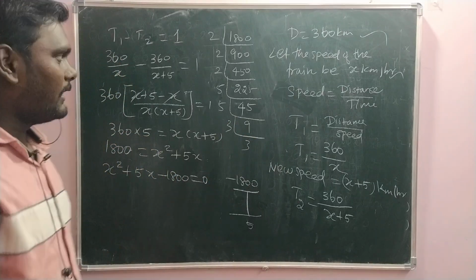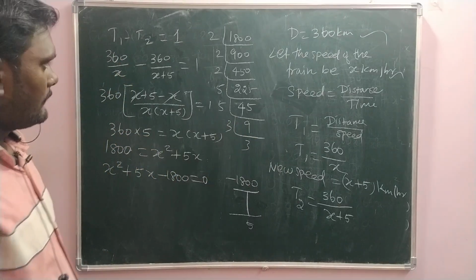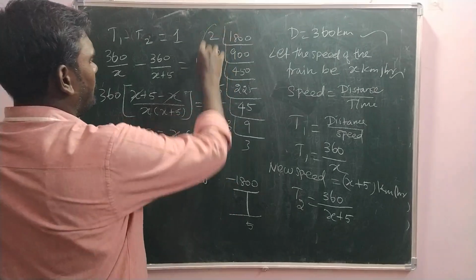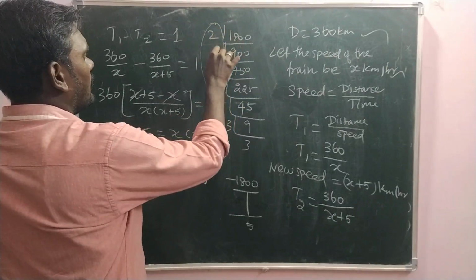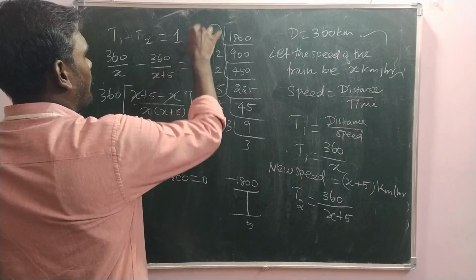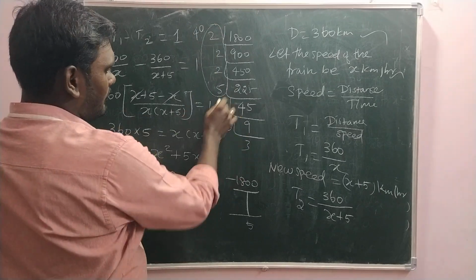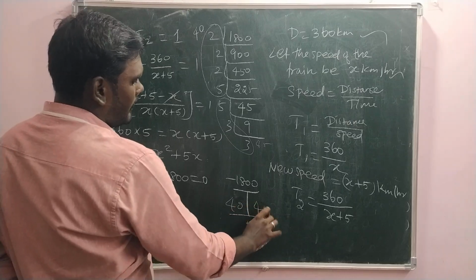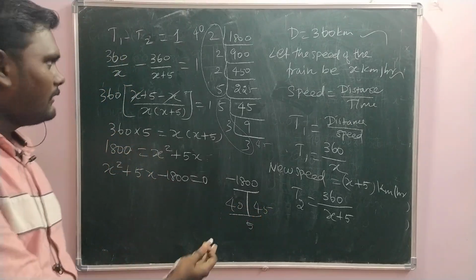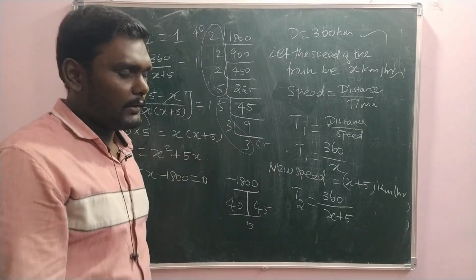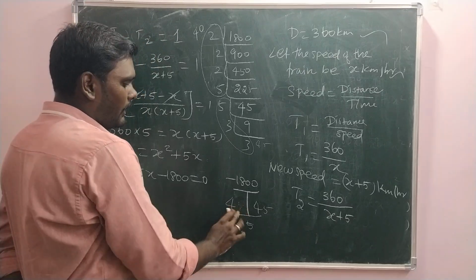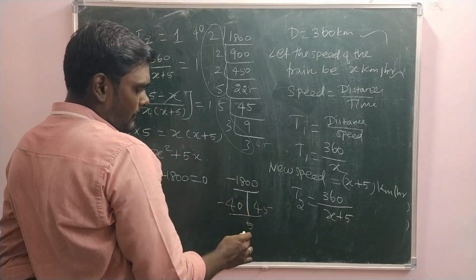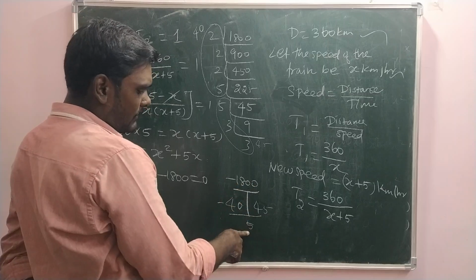Now pair these numbers like this. If you pair all these numbers, 2 2s are 4, then this is 40. And this one is 45. So 40 into 45. Suppose this number does not work, we will try regrouping different numbers. So the product is negative, the addition is positive.